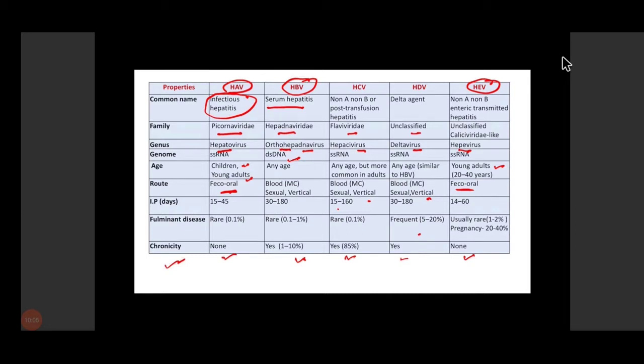This is a term given to hepatitis not caused by hepatitis A or B. HCV is caused by parenteral transmission, so it is also known as non-A, non-B or post-transfusion hepatitis. And hepatitis E is also included in non-A, non-B, and it is an enterically transmitted hepatitis. So this is a table which summarizes the various features of these hepatitis viruses.